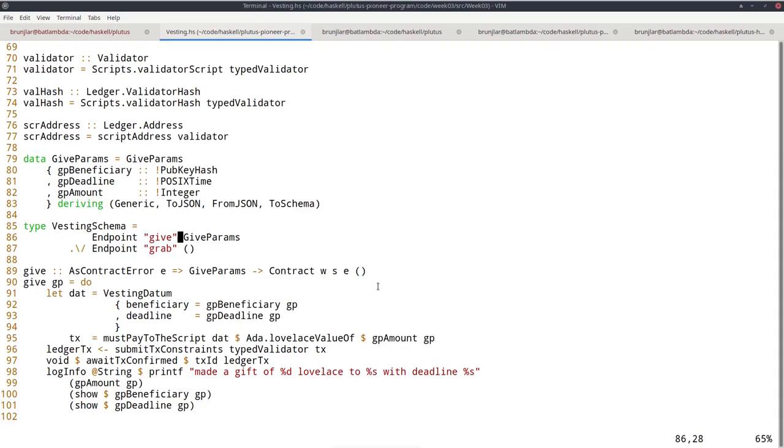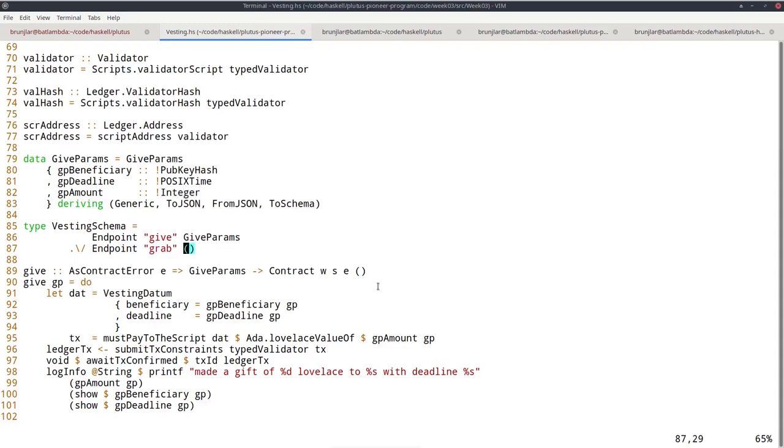For give, this endpoint will create a UTXO at the vesting address with the specified amount and the correct datum. If you recall, our vesting datum contains the beneficiary and the deadline. So this give endpoint must in particular know those, the beneficiary and the deadline. And we also, of course, have to specify how much money we want to put at this UTXO. Therefore, I need a third field, the amount.